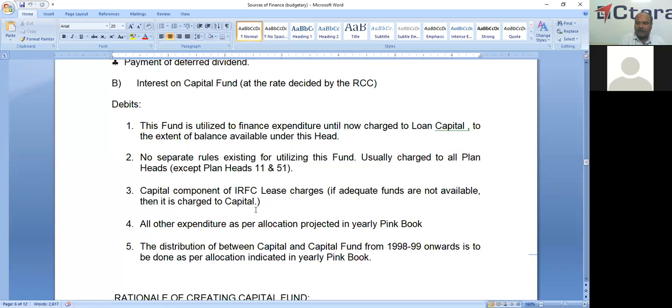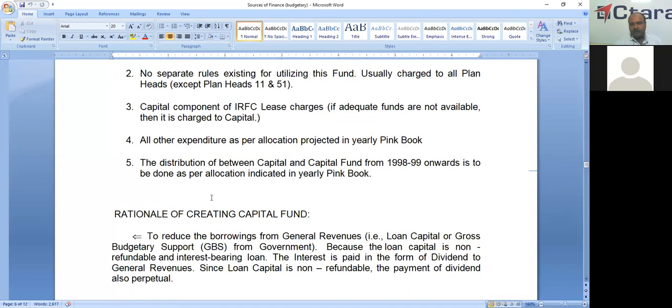And normally in the pink book, the source of finance is suggested. So as per source of finance indicated in the pink book, we have to spend the amount. So the distribution between capital and capital fund from 1998 to 99 onwards is as per the allocation indicated in the yearly pink book.